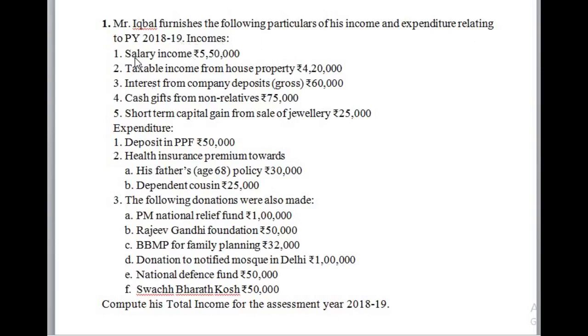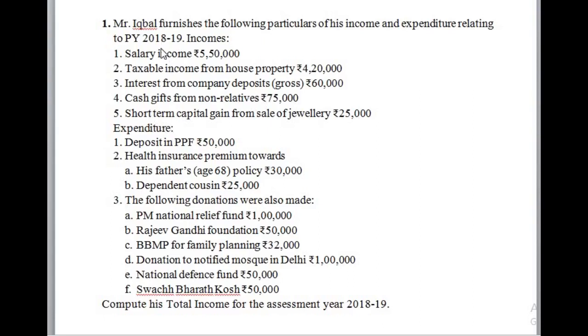Salary income rupees 5,50,000, taxable income from house property rupees 4,20,000, interest from company deposits gross rupees 60,000, cash gifts from non-relatives rupees 75,000, short-term capital gain from sale of jewelry rupees 25,000.